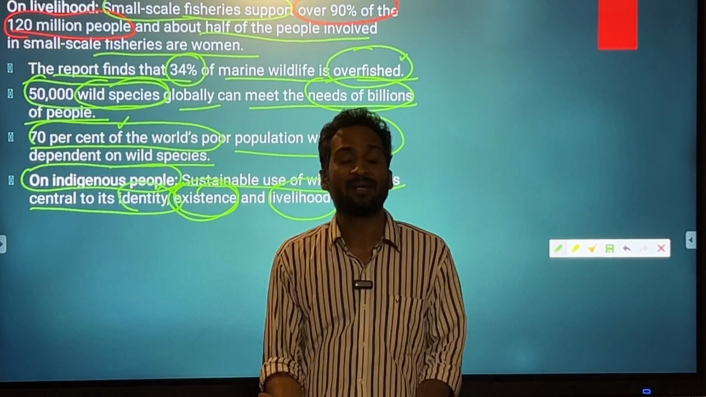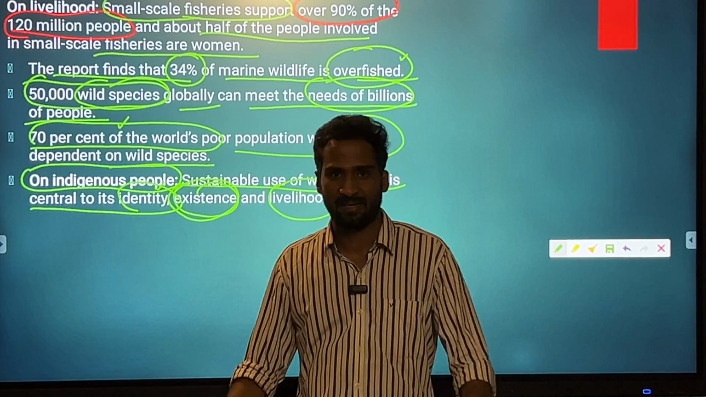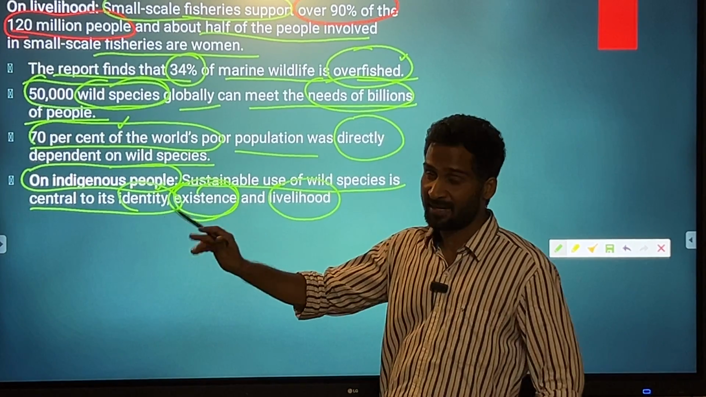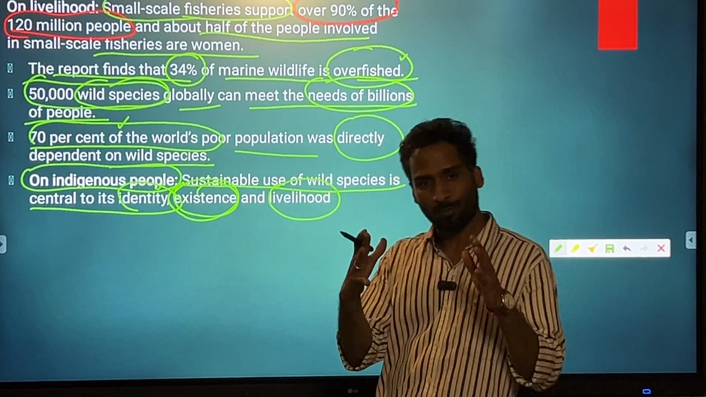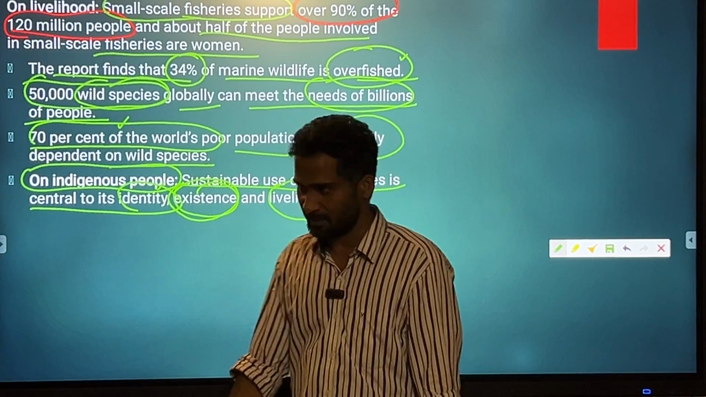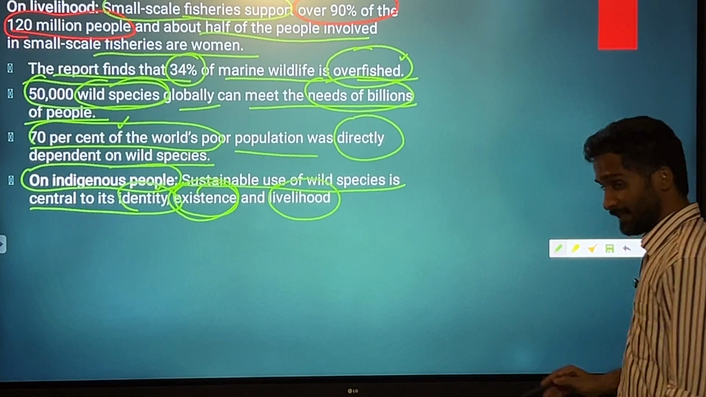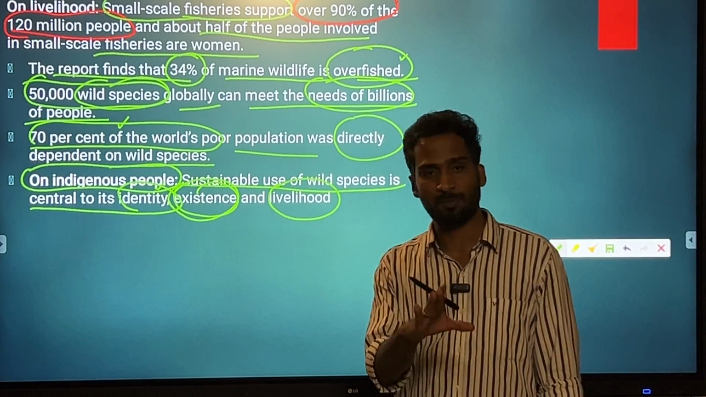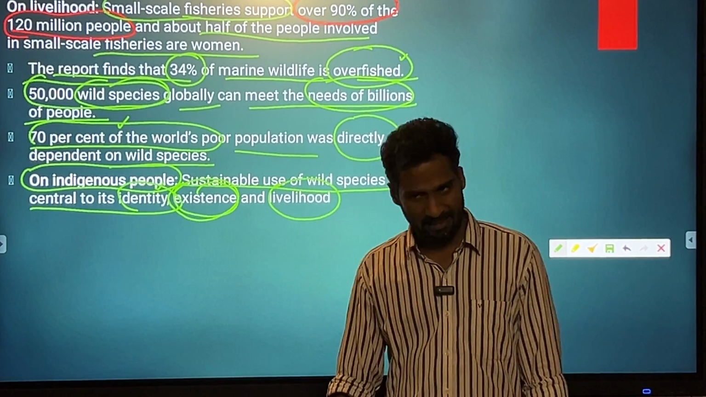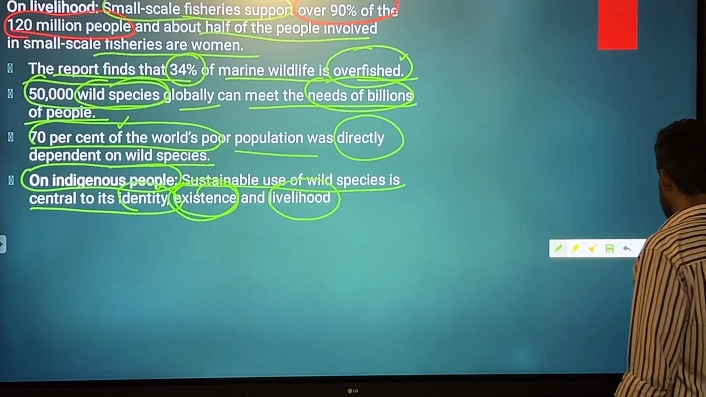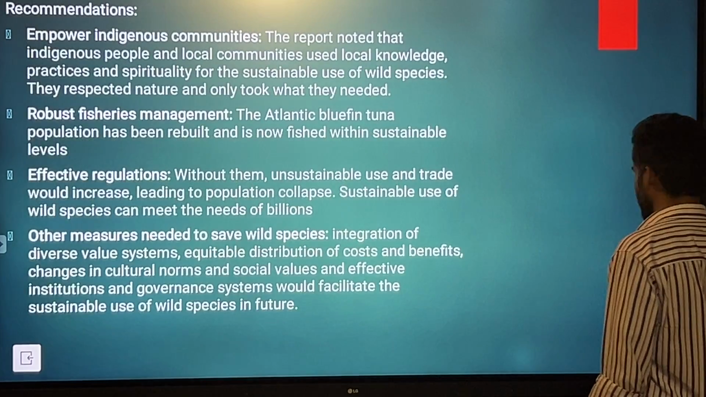They are dependent for livelihood, for shelter, for all those things that are dependent on wild species, including plants as well as animals. So these are the different reports pertaining to the global assessment report released by IPBES. Now let's talk about something about IPBES.